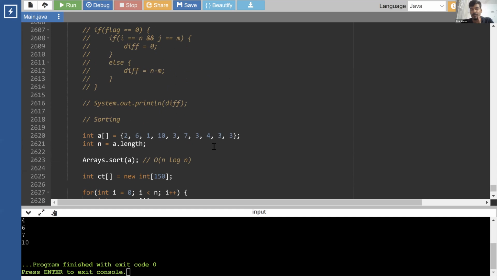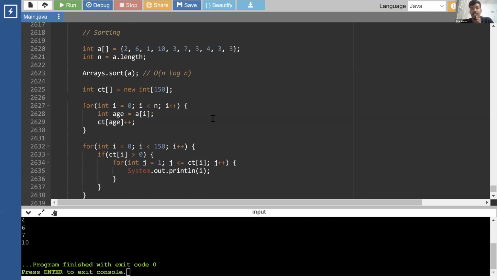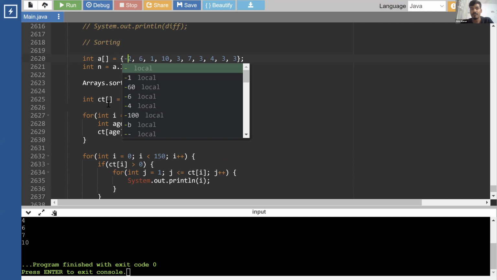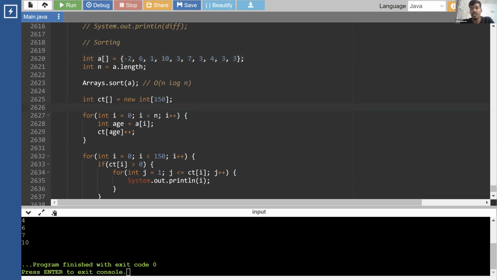So bucket sort, or counting sort, is not going to work here, right? Let's say the array of numbers has negative values. Is your counting sort going to work? You cannot have a negative index in the count array. So this is the case where it fails.